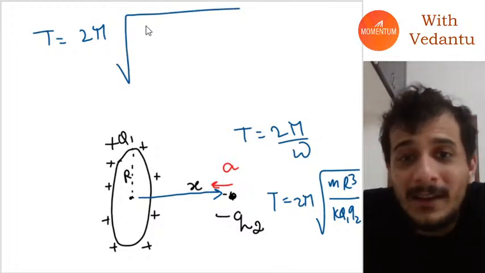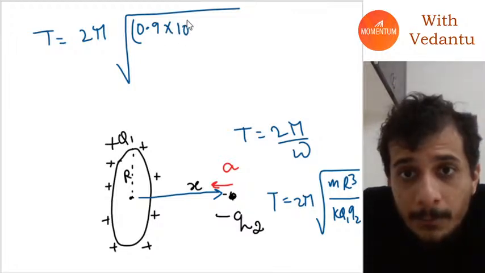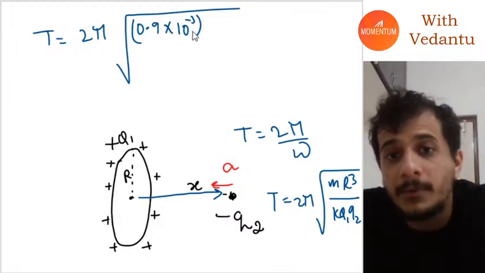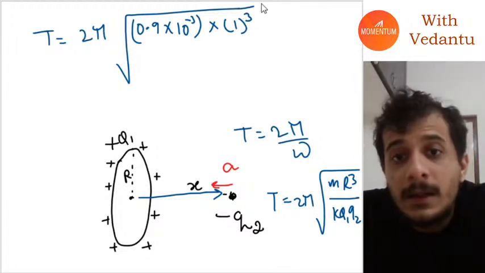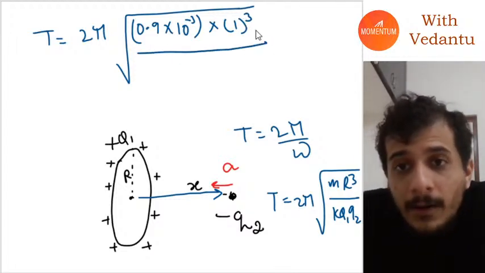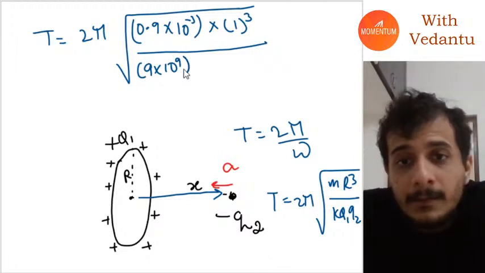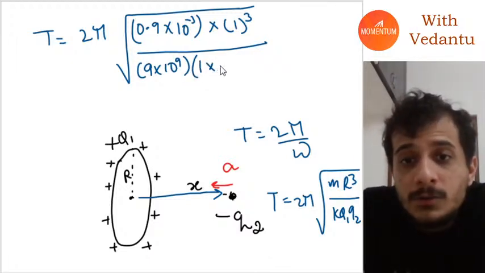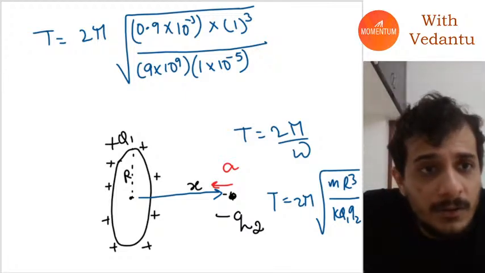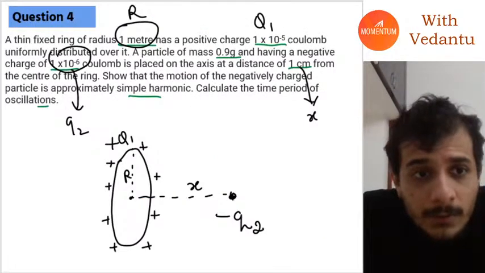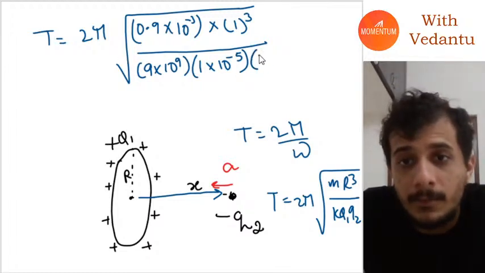Mass was given as 0.9 grams, so it will be 0.9 into 10 power minus 3, times radius was given as 1 meter, so 1 cube, divided by 9 into 10 power 9, that is k, into 1 into 10 power minus 5, which is q1, and q2 I forgot. How much is q2? 1 into 10 power minus 6.